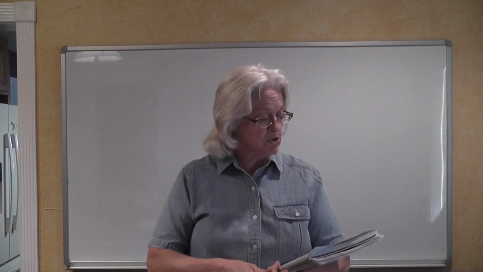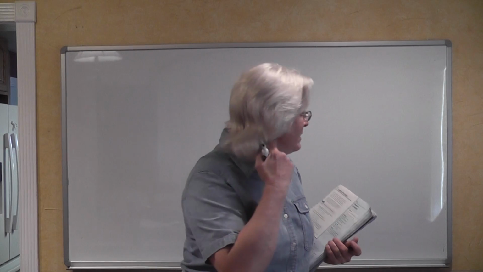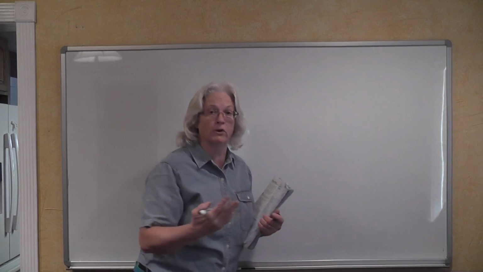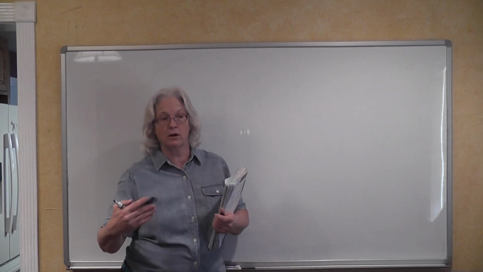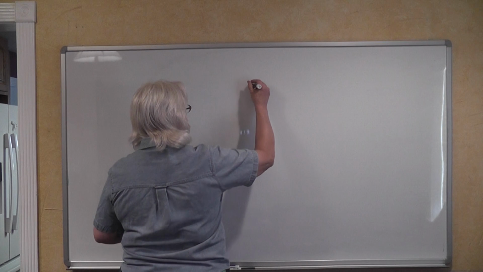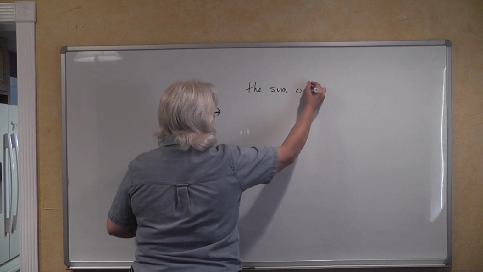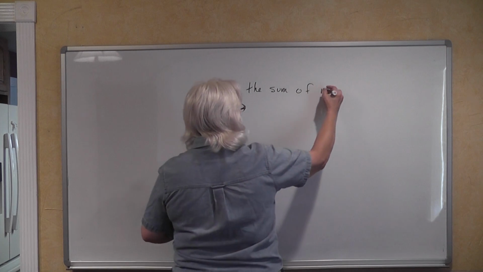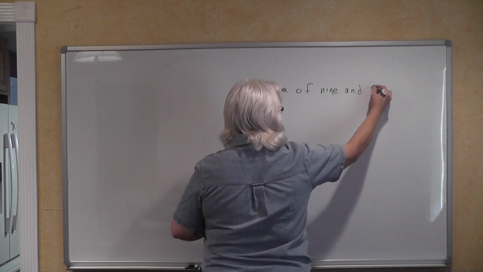We've talked about algebraic expressions and algebraic equations, and this is something that you guys were learning how to do when you were translating from English into algebra, and we started with something as simple as this: the sum of 9 and 5.